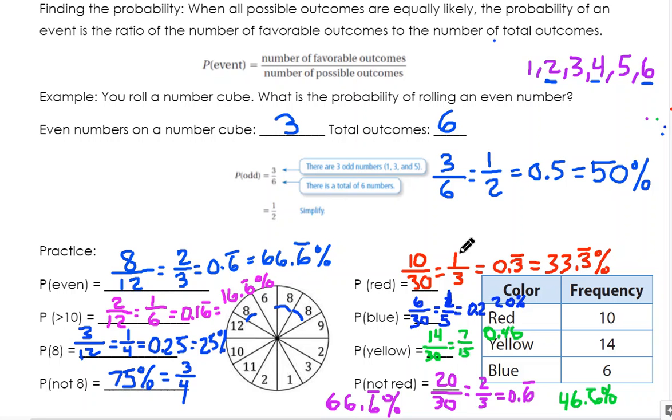Sometimes you need to simplify and reduce your fraction. So some hints with that, if they're even, like on this one we did in green on the yellow gumball, these are both even numbers, so I divided it by 2, right? So that's an easy way we can simplify it. If they both end in 0, that means you can divide it by 10, right? So we have to simplify our fractions. We always want our fractions in simplest form, right? And then we can also see it as a decimal, and we can also see it as a percent. All right, so that is probability.